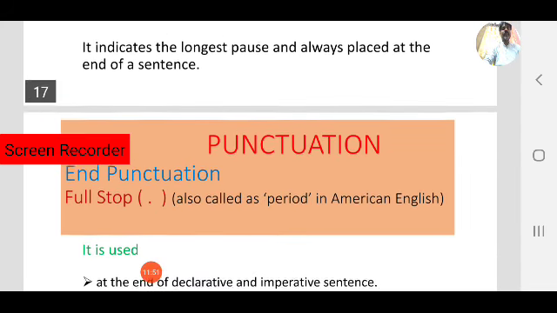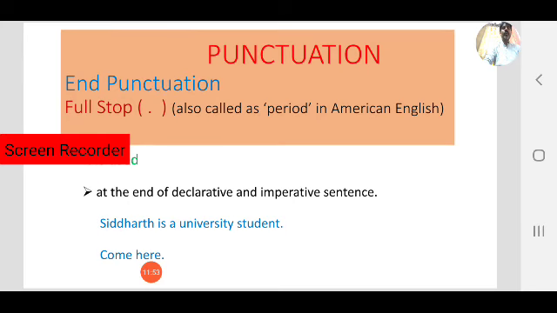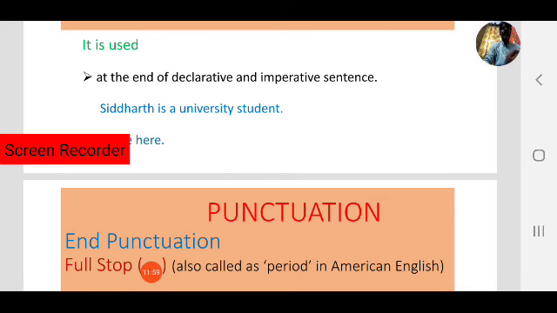Next, where is period or full stop used? It is used at the end of a declarative or imperative sentence. Declarative sentence means a statement. For example, Siddharth is a university student.